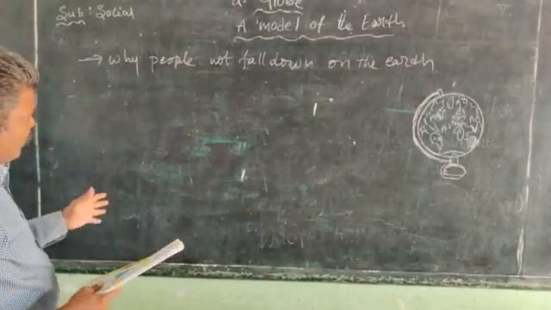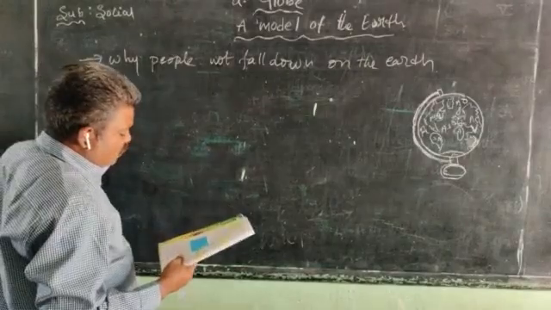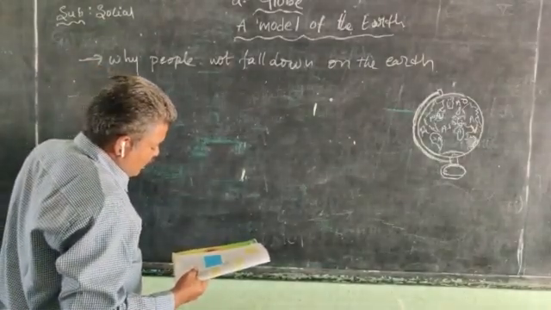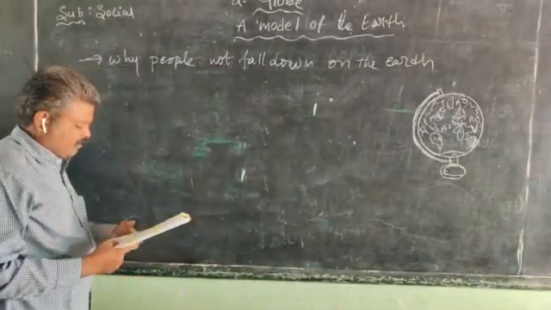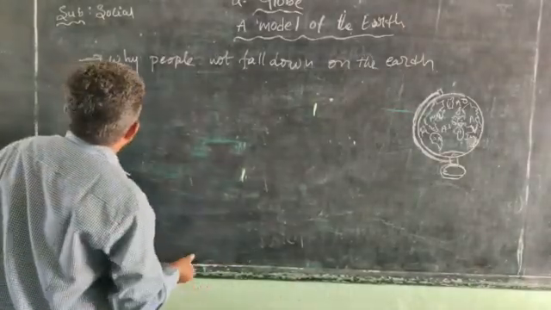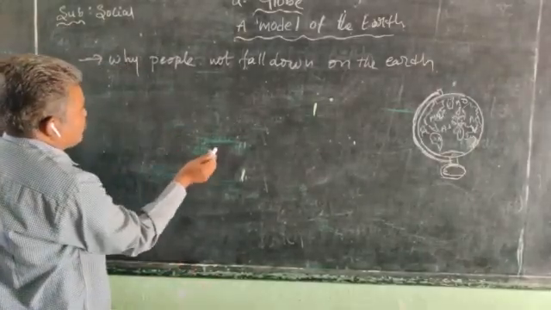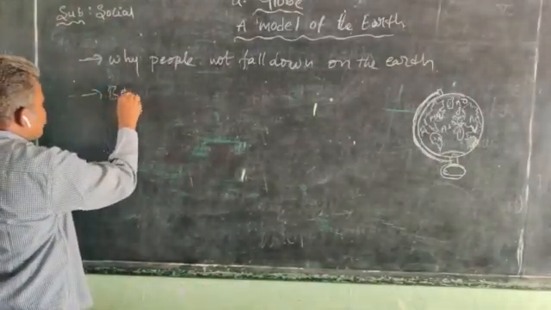So why do people not fall down at the edge of the earth? We never fall off the earth because